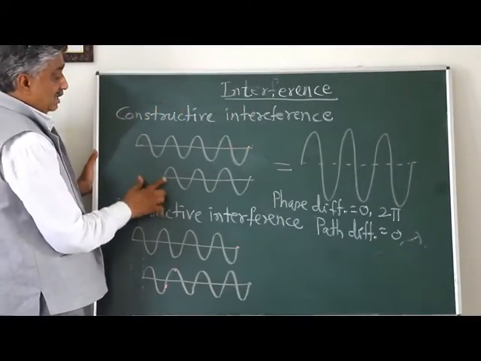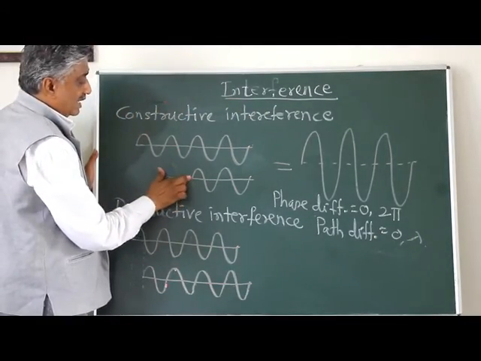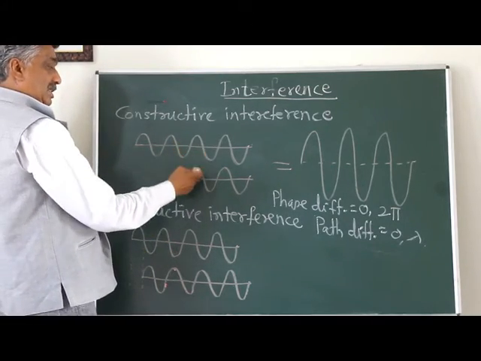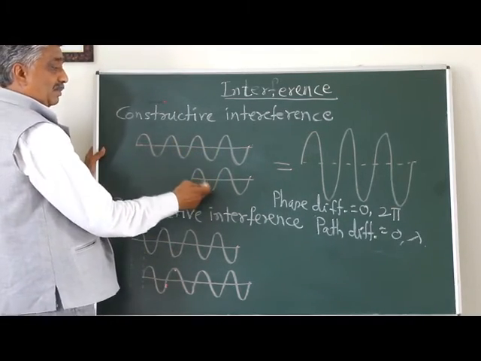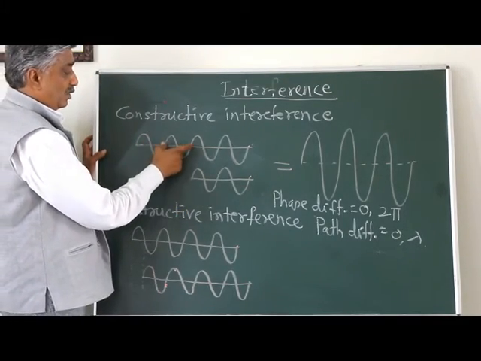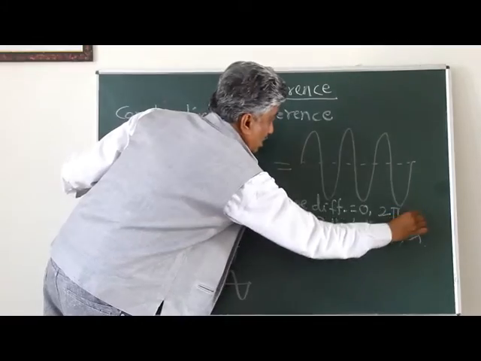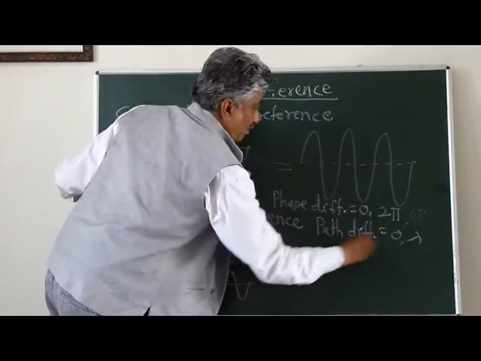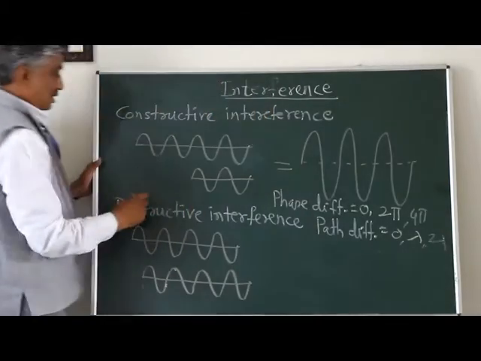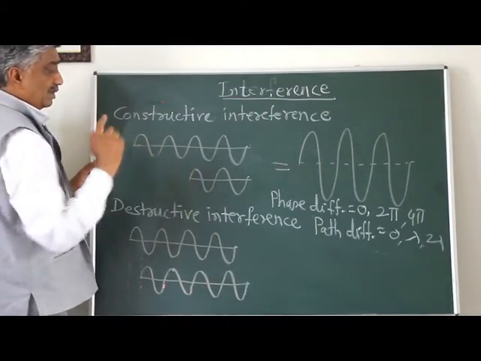Similarly, if we consider this pattern again, we can see crest falls on crest and trough falls on trough. It means the phase difference will be 2 pi and 2 pi, that is 4 pi, and the path difference will be 2 lambda, because there are 2 waves, one wave and another wave.